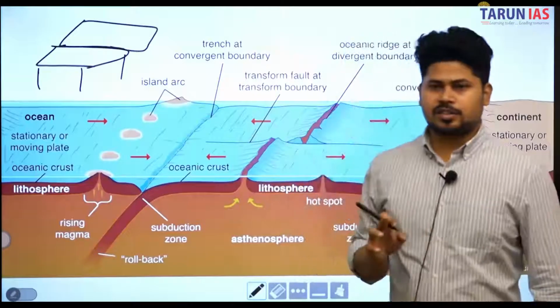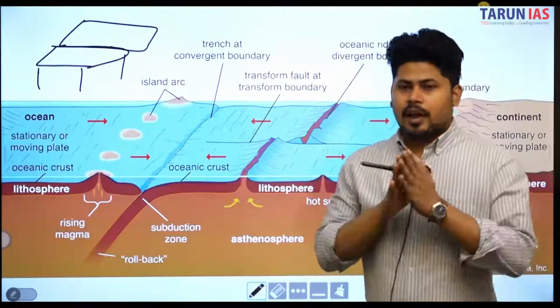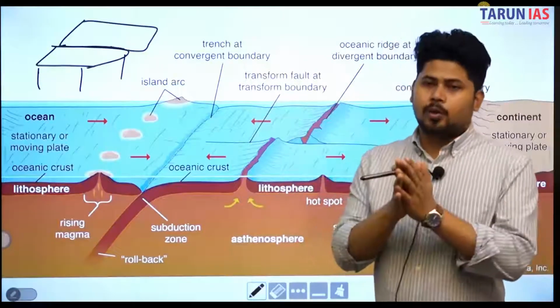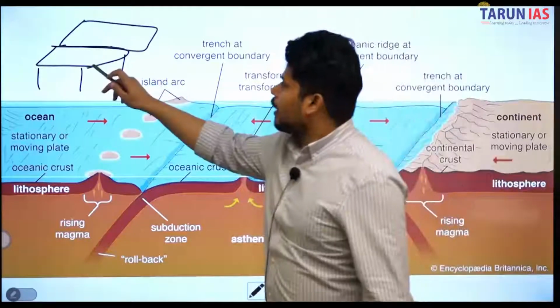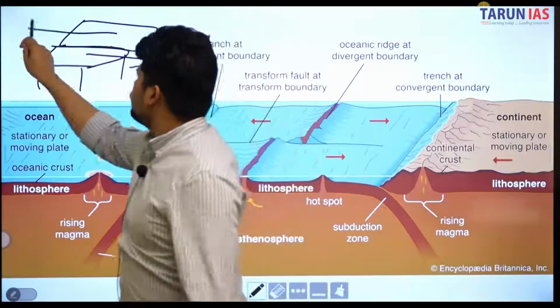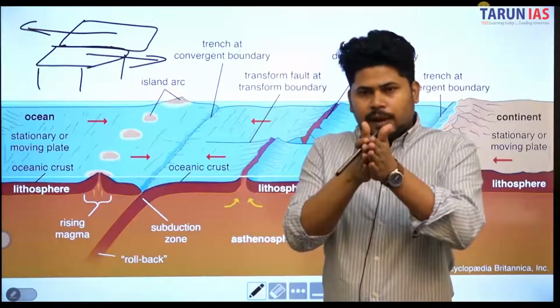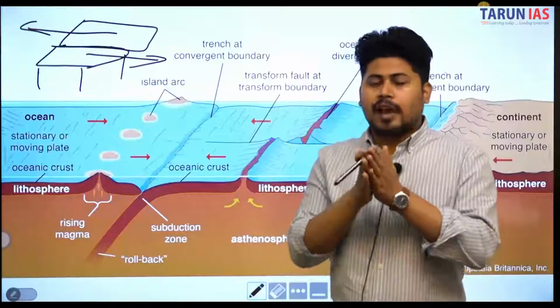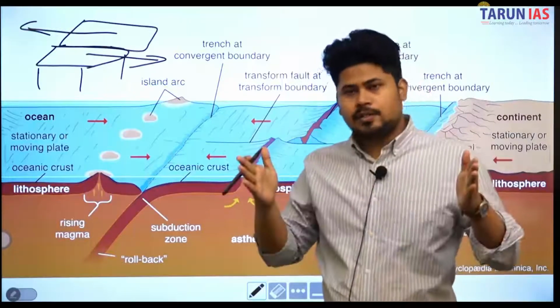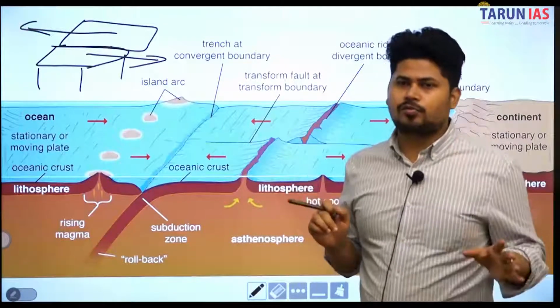If two plates are rubbing each other in such a way that they are not approaching or going away, this one goes this side, this one goes this side, just the matter of fact that they are in touch with each other. They might be creating friction, but they are not approaching each other or diverging from each other. That is called a transform fault.